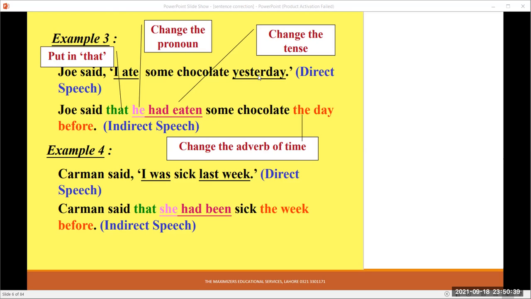Now "yesterday" is an adverb. In other changes, we see that the adverb is changed into "the day before." So the correct sentence will be: Joe said that he had eaten some chocolate the day before. Put in "that," change the pronoun, change the tense, and change the adverb of time. Example 4: Carmen said, "I was sick last week." Carmen said that, instead of "I," it will change into the subject. "She was" will change into past perfect, "had been sick." Now "last week" will change into "the week before."